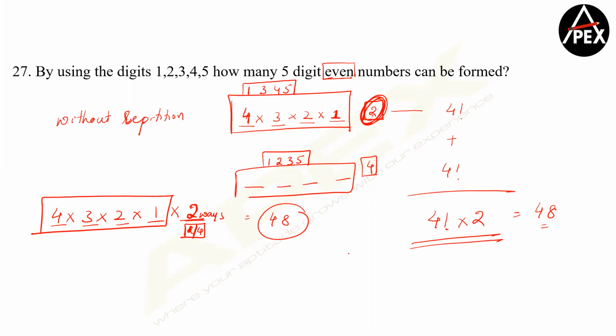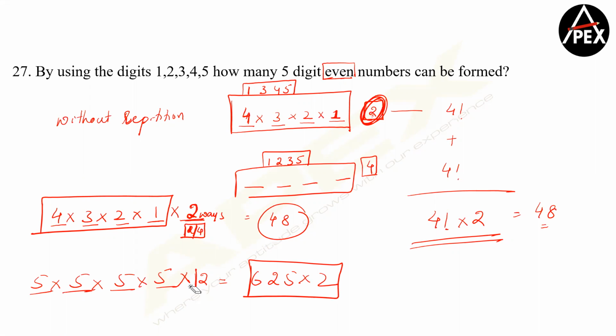Right? And if repetition is allowed, then what happens? No matter the last place can have two numbers, the remaining four places will have 5 into 5 into 5 into 5 into 2. So that's going to be 625 into 2 as the total number of cases in case you are going with repetition.